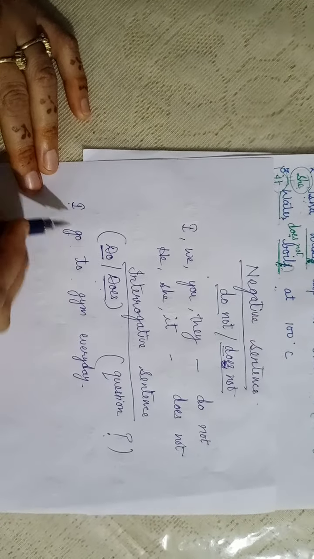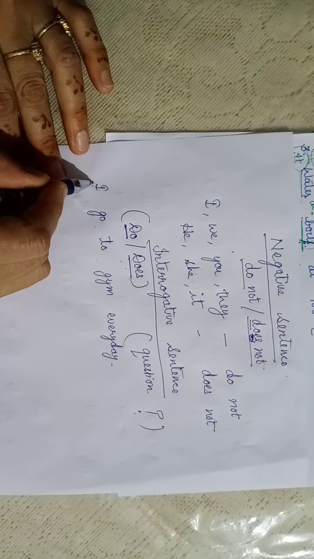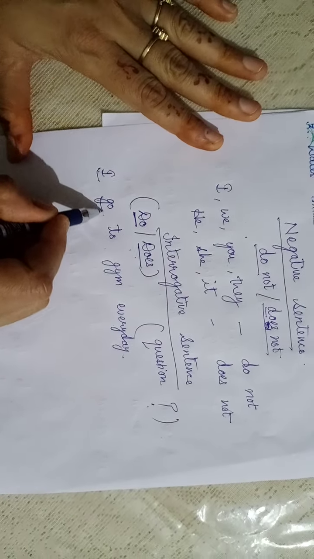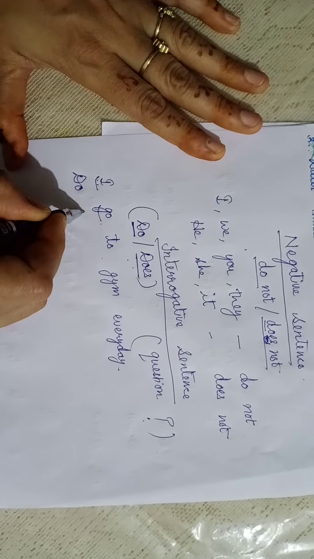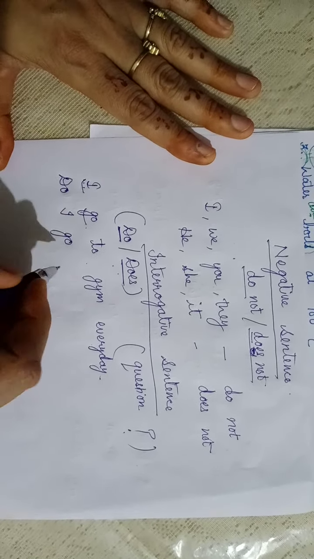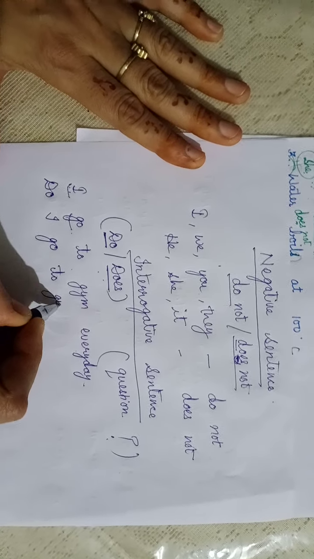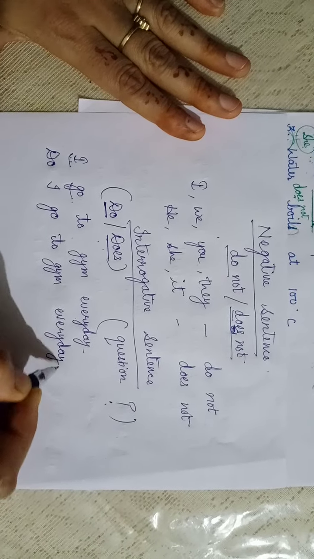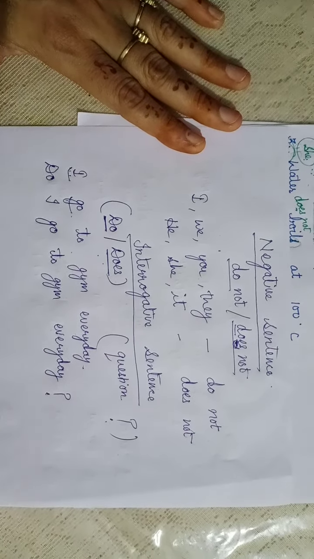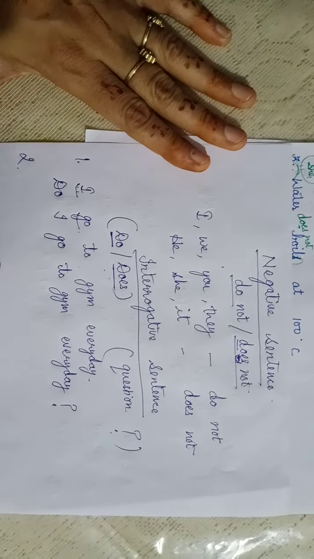I go to gym every day. I is first person and the verb is go. With I we will be using do. Do I go to gym every day? And don't forget to put a question mark at the end. This is our first sentence.